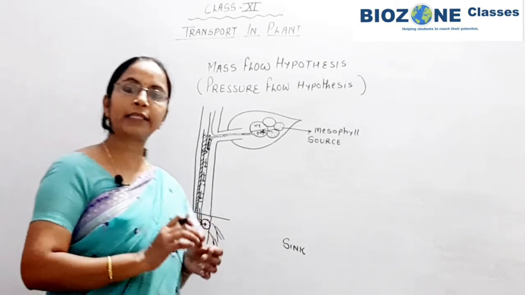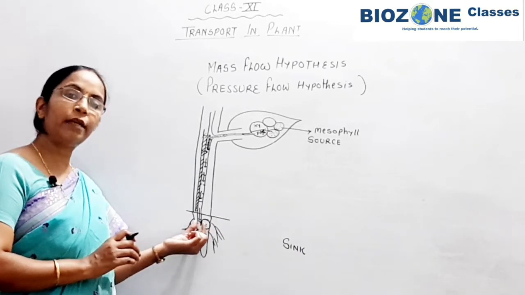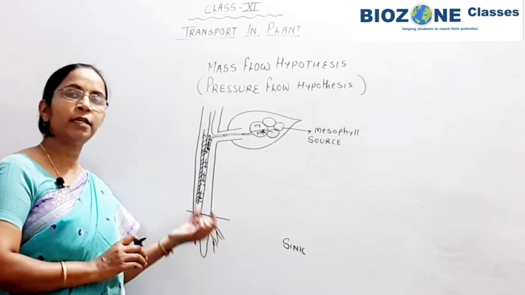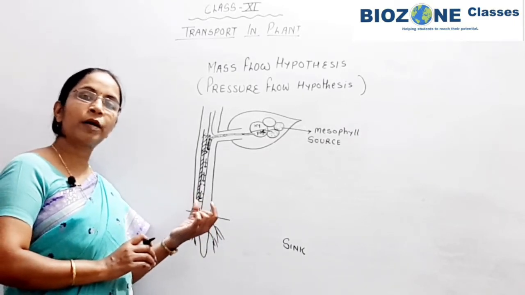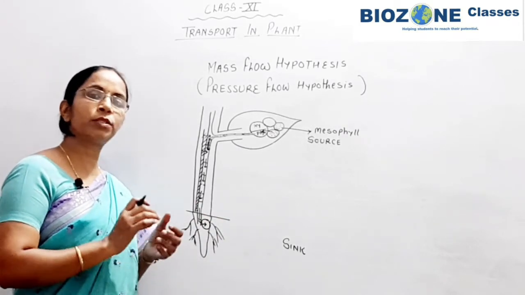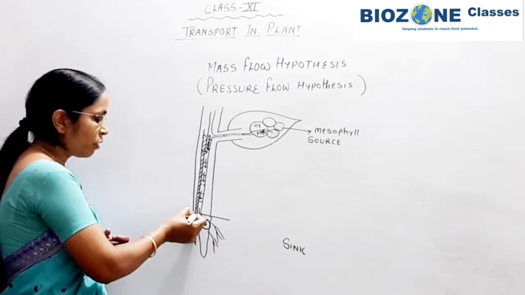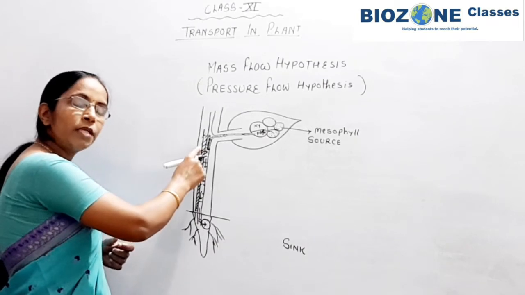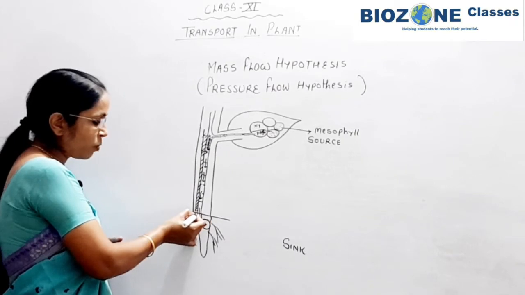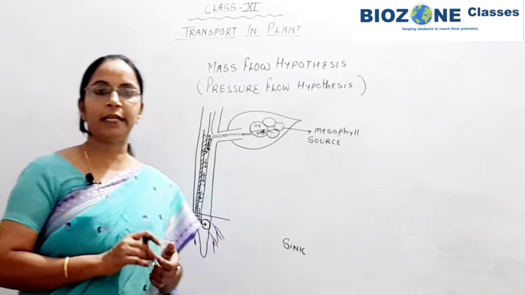In the root cells, from the phloem tissue inside the root, food is again unloaded towards the cortex cells. As the sieve tube element unloads the sucrose towards the cortex cells, the concentration of sucrose in the sieve tube element decreases, and that's why the water which entered from the xylem towards the sieve tube, or towards the phloem, is now returned back to the xylem. So this is actually explained in NCERT.